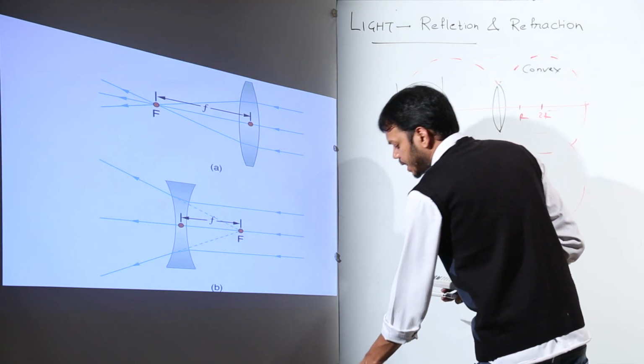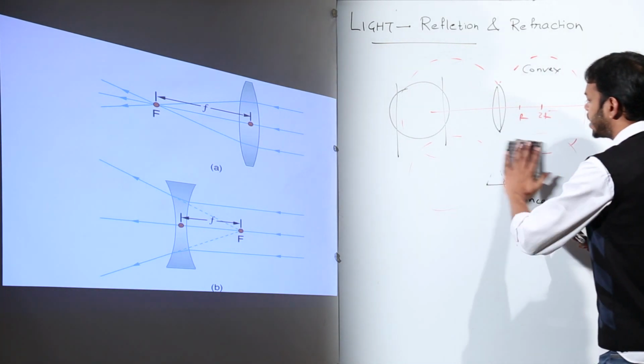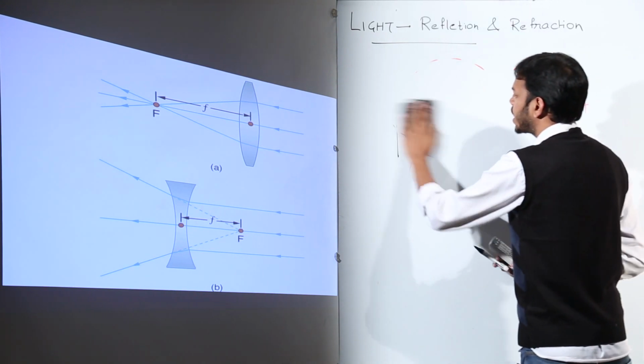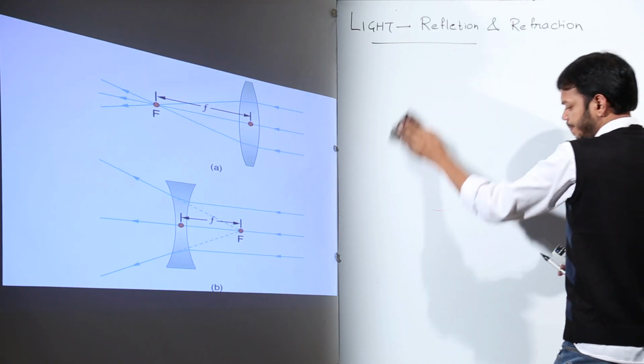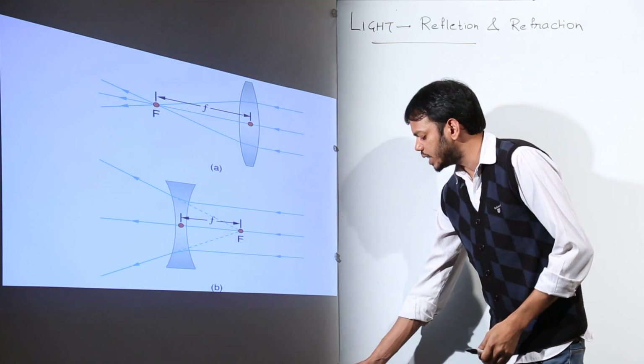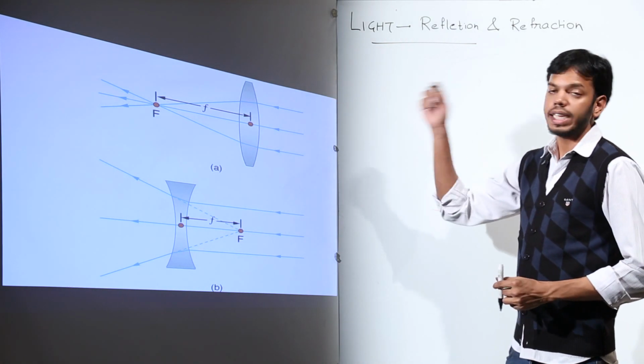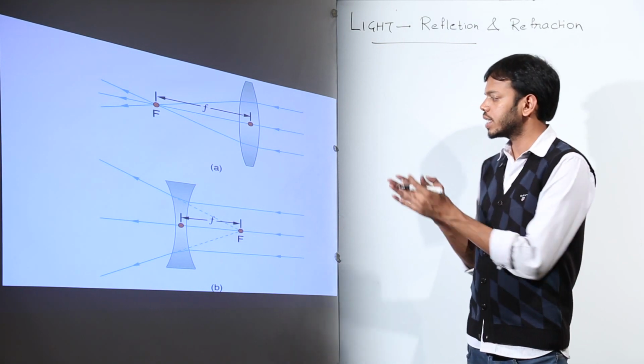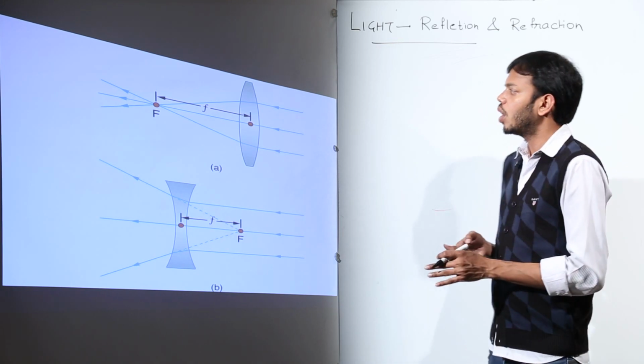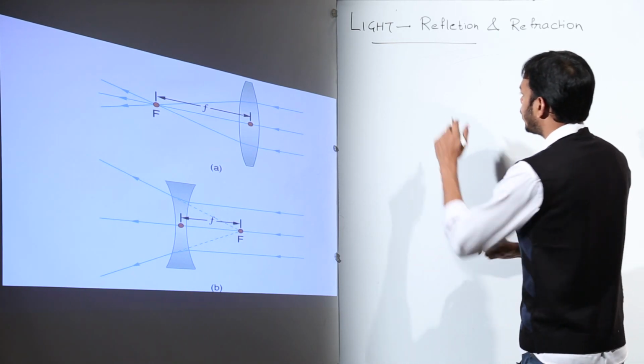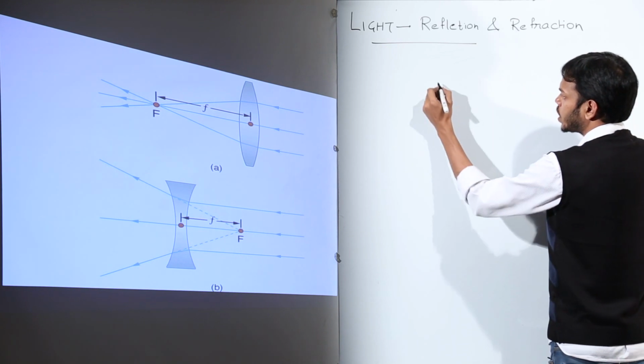Now, ray diagrams are made on spherical lenses exactly the same way we made ray diagrams on spherical mirrors. That is, the same types of rays are considered. I'll draw and I'll tell you. This figure shows us why a convex lens is called converging, whereas a concave lens is called diverging. I'll talk about all those three rays.